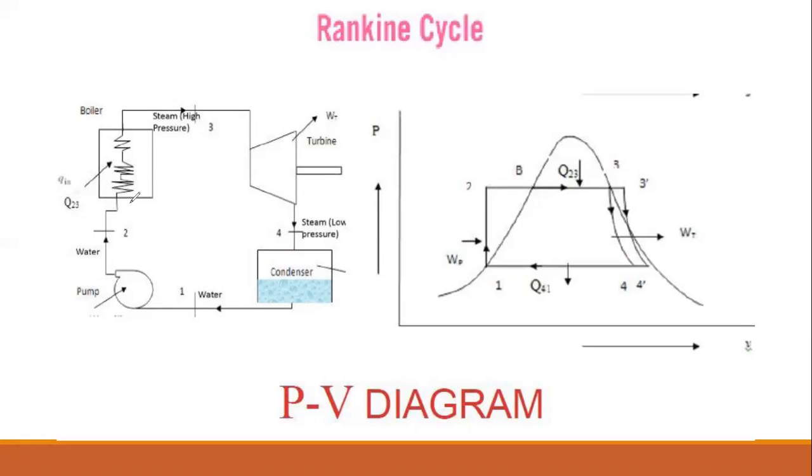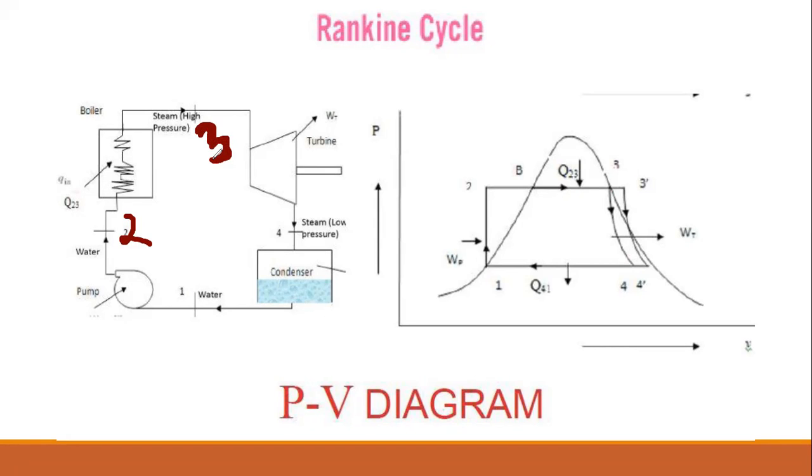So at first from 2 to 3, that is in the boiler. We always start from the boiler. Now we will only consider the pressure and the volume change. We all know that when water transfers from water to steam, the volume increases.